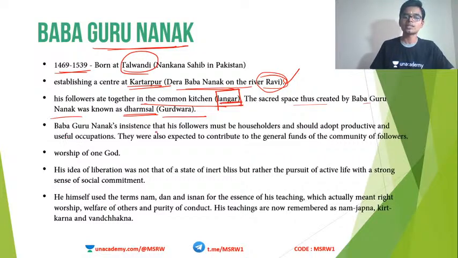Baba Guru Nanak insisted that his followers must be householders and should adopt productive and useful occupations. They were also expected to contribute to the general funds of the community of followers. He said that it is not necessary to abandon family. He told the followers that a follower should be a family man and should lead a productive family life.